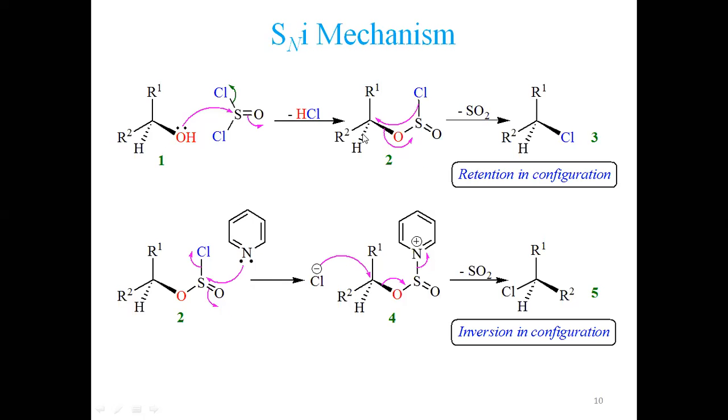So this was studied by a scientist. But when he studied the product obtained in thionyl chloride as a solvent, he obtained this compound and its optical rotation was different. And when he carried out this reaction in a base like pyridine or triethylamine, he observed entirely opposite optical sign with same value. So what does this indicate? This indicates that a different mechanism is being followed.